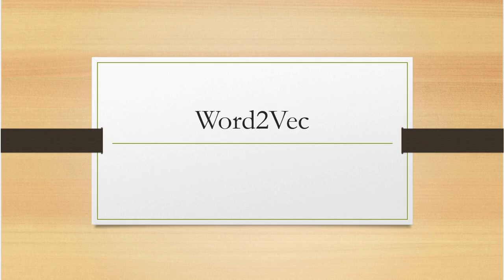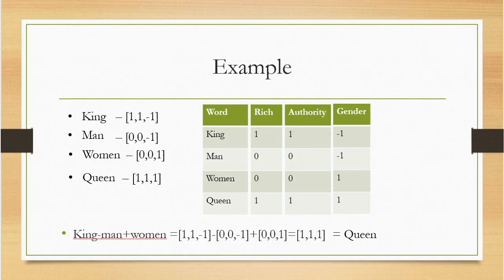So to perform vector representation, how can we consider? We'll see the basics of Word2vec. Let us consider an example of words. Here we have four different words: king, man, woman, queen. To represent these words, we are considering three different properties: richness, authority, and gender.